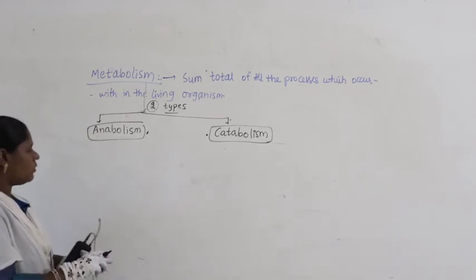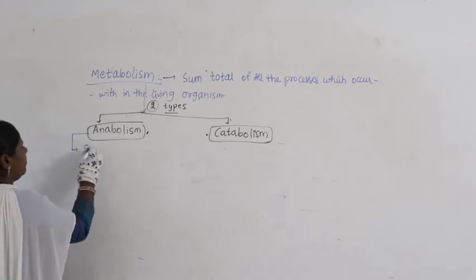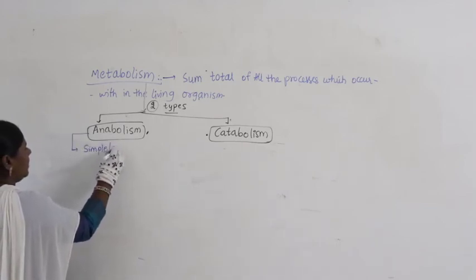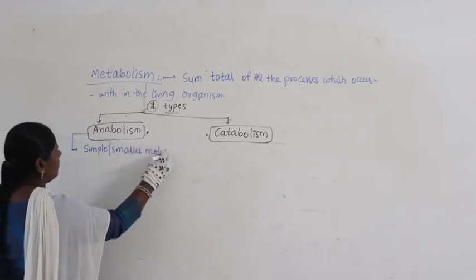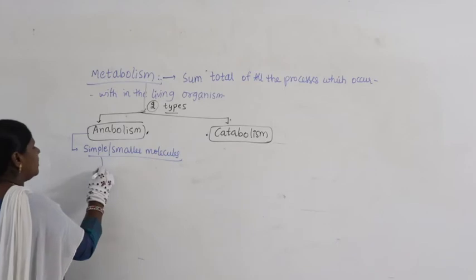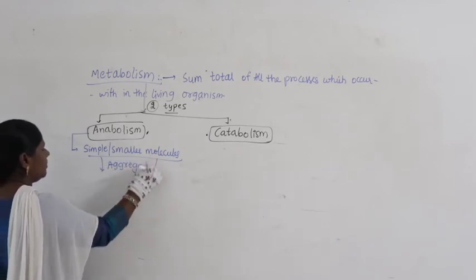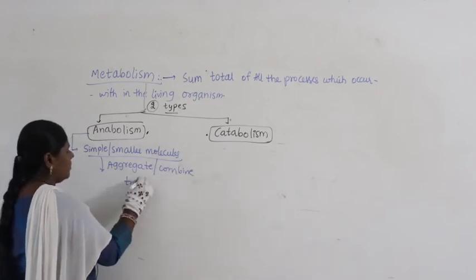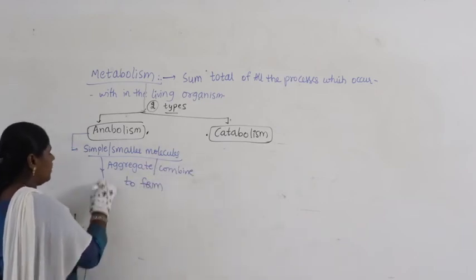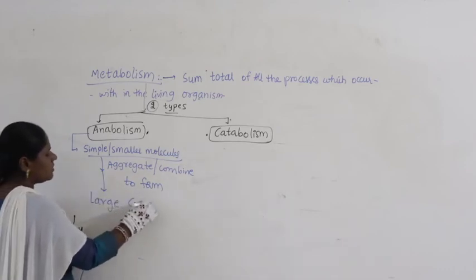How do we define anabolism? Here simple molecules, or smaller molecules, aggregate, meaning they combine, to form a larger, complex molecule.